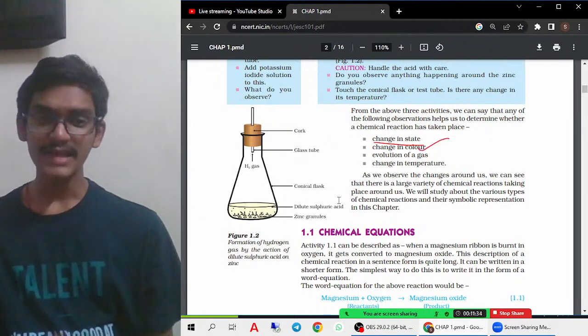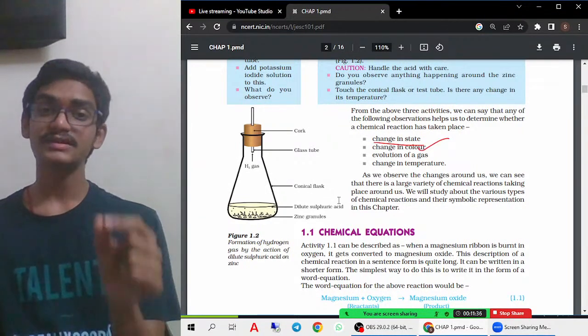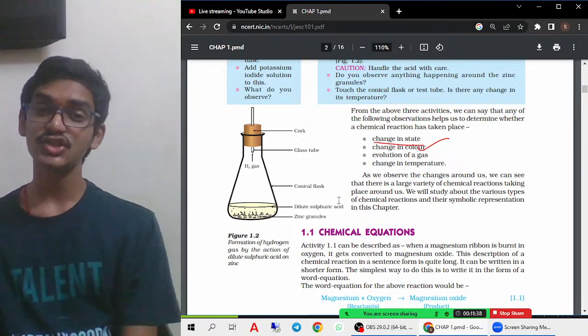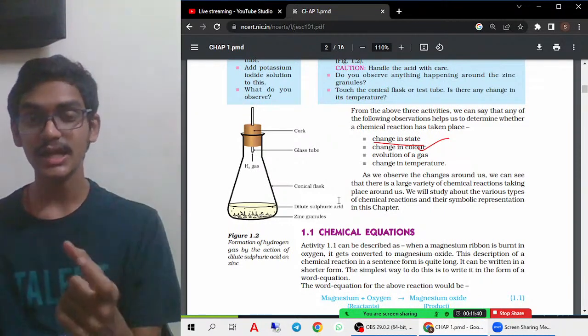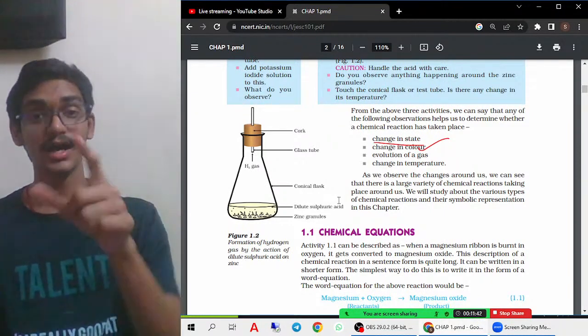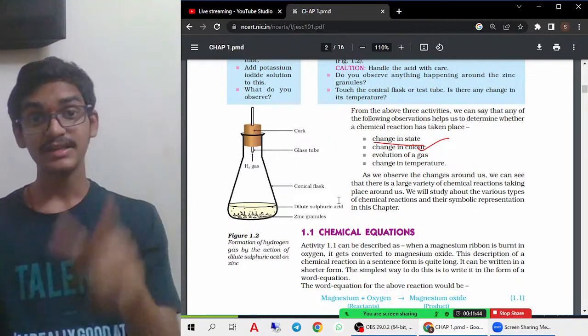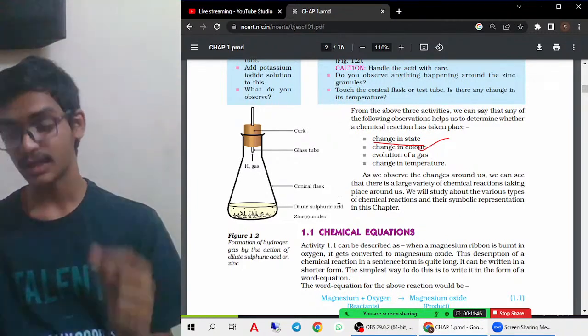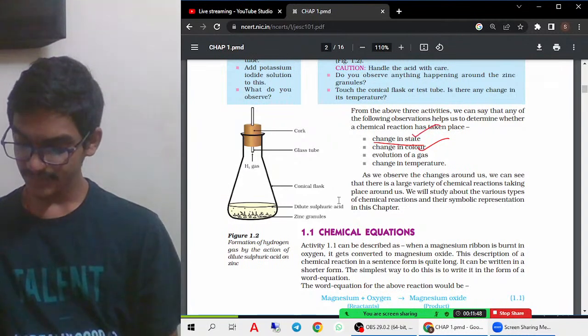Then changing color, as you can see, the magnesium ribbon, which was grayish in color, has changed to white color powder. That means a change in color. So by looking at the color, you can tell that yeah, this reaction is taking place because there is a change in color from grayish color to white color. So we can use a state, we can use color.